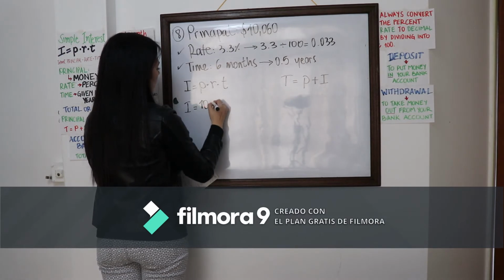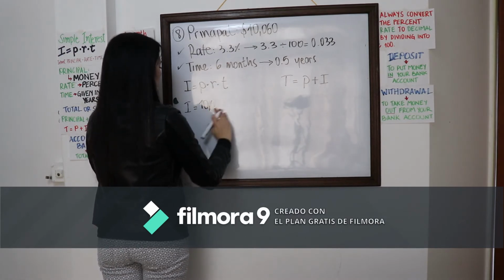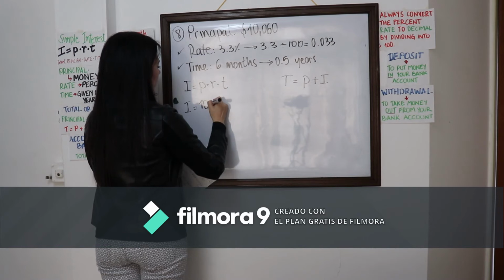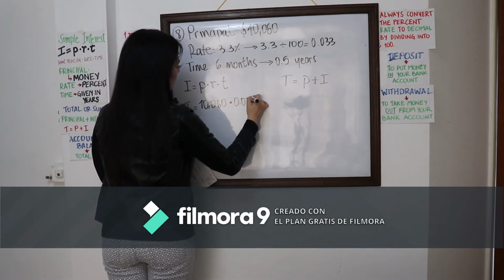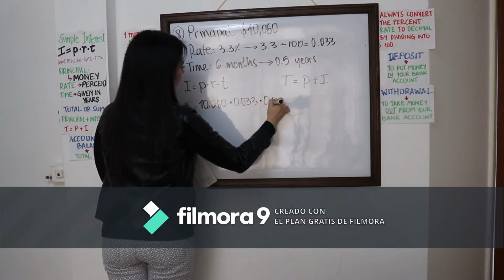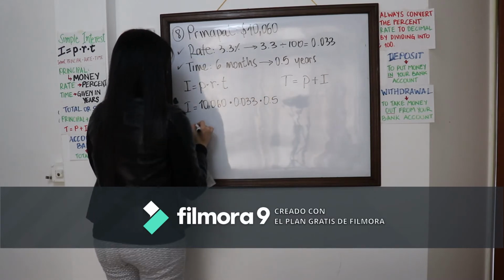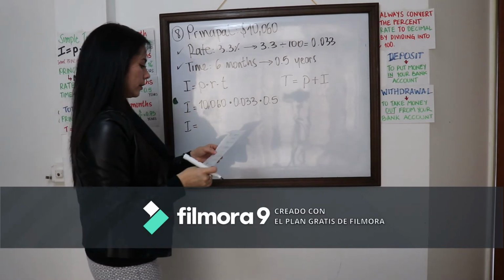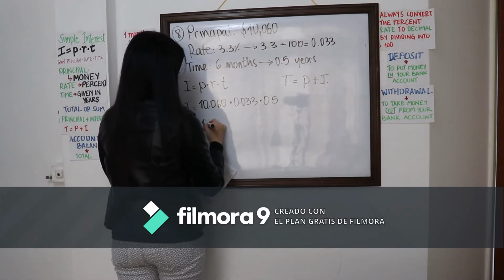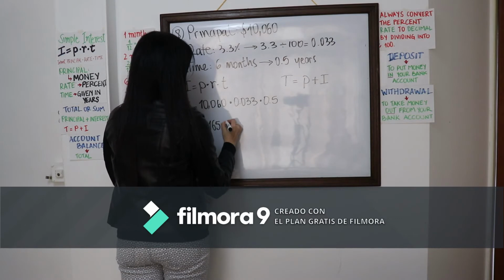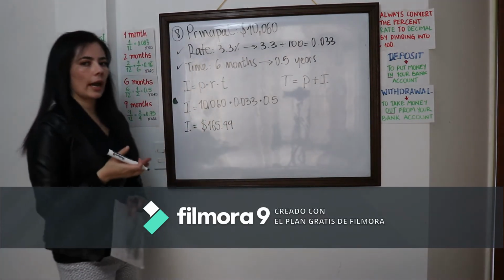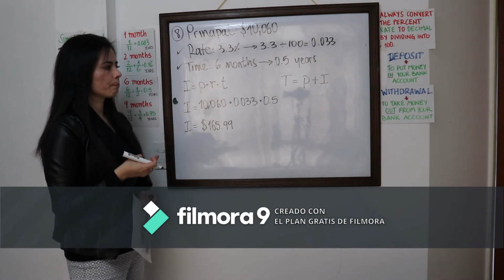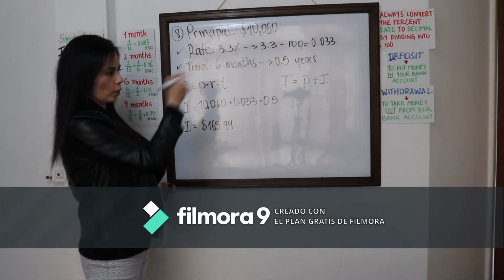Now I'm able to use the formula, of course. So 10,060 times 0.033 times 0.5. So my math here is $165.99. Again, they ask to get the total, right?